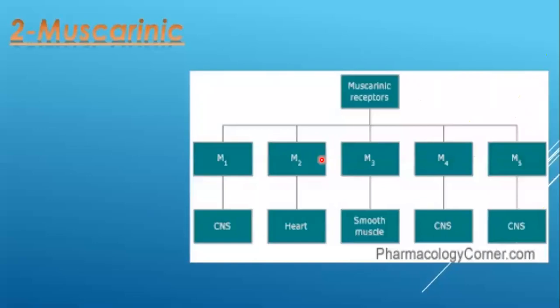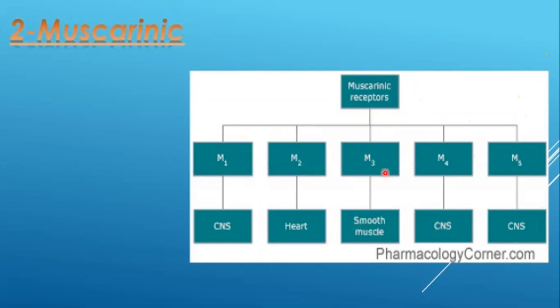But only the M2 and the M3 are also present outside the central nervous system, at the level of the heart, and M3 is also present at the level of the smooth muscles, right?